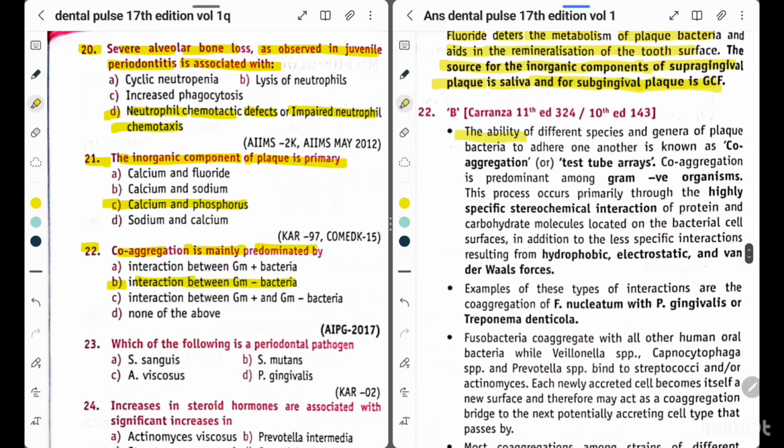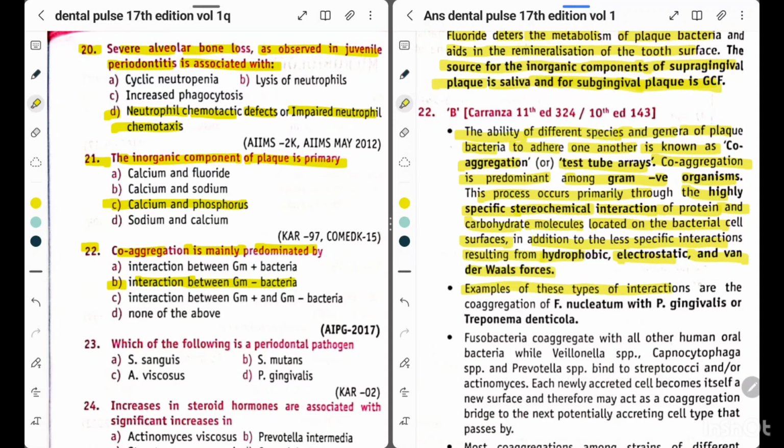Explanation: the ability of different species and genera of plaque bacteria to adhere to one another is known as co-aggregation, or test tube arrays. Co-aggregation is predominant among gram-negative organisms. This process occurs primarily through the highly specific stereochemical interaction of protein and carbohydrate molecules located on the bacterial cell surfaces, in addition to the less specific interactions resulting from hydrophobic, electrostatic, and van der Waals forces.